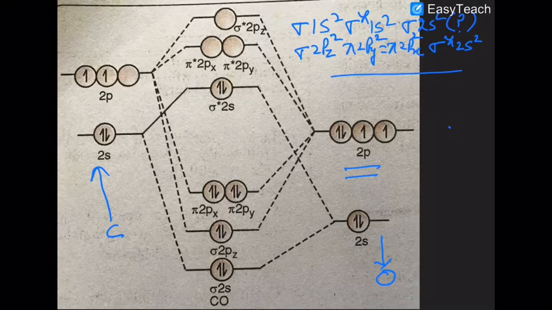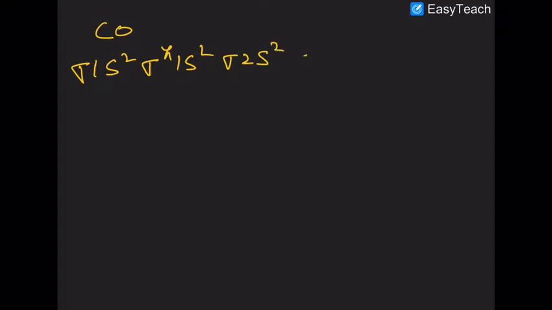I will repeat once more to you. The configuration of carbon monoxide is sigma 1s2, sigma star 1s2, sigma 2s2, sigma 2pz2, pi 2px equal to pi 2py.